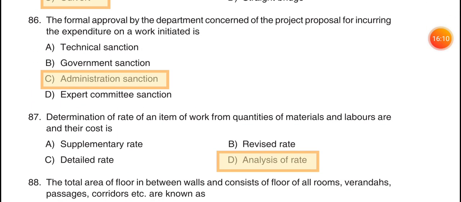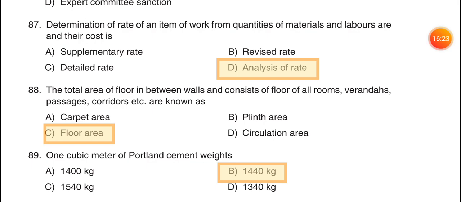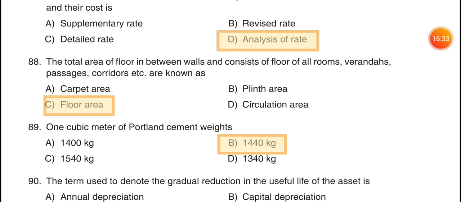86. The formal approval by the department concerned of the project proposal for incurring the expenditure on a work initiated is option C, administrative sanction. 87. The determination of rate of an item of work from quantities of material and labor and their cost is option D, analysis of rate.